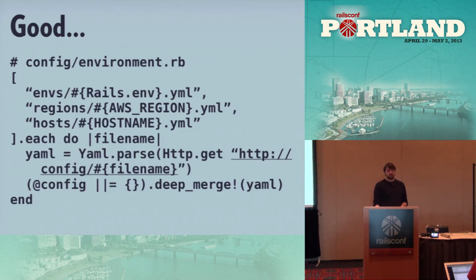So we've got the same kind of deal. We're going to loop through our Rails.env, our AWS region, and our hostname, and then we will go get that file from our config artifact server. And for each of those files, we're then going to do that same deep merge so that we have that composite set of configuration.